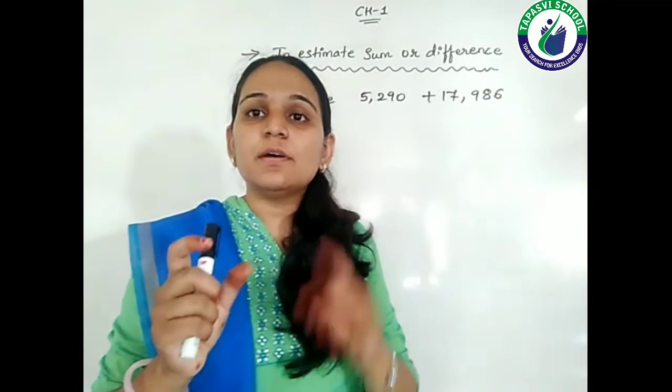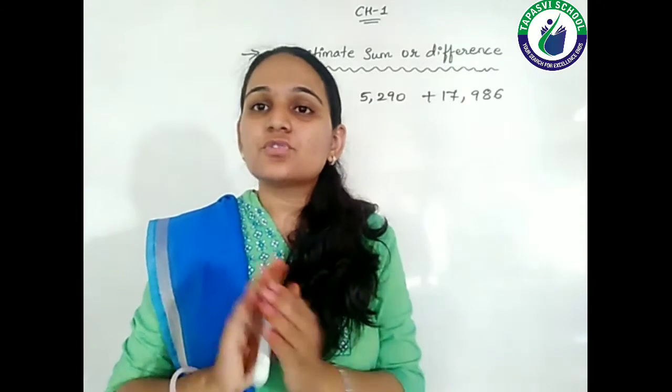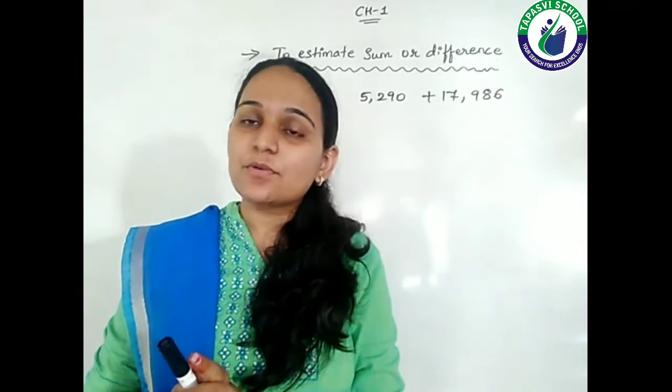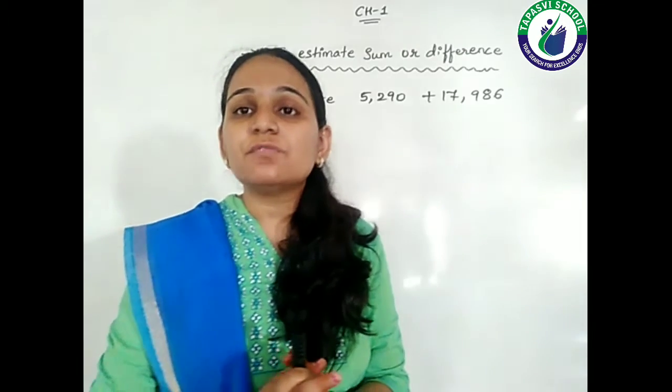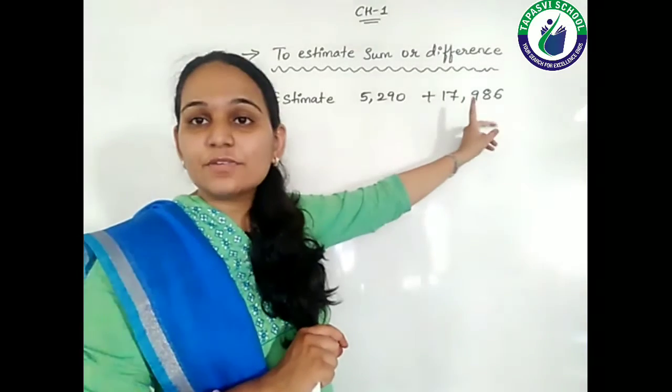For the smaller number, just see the number of digits. There are 4 digits, so you need to round off to the nearest 1000. Nearest 1000 will be done in both the numbers, this number as well as this number.